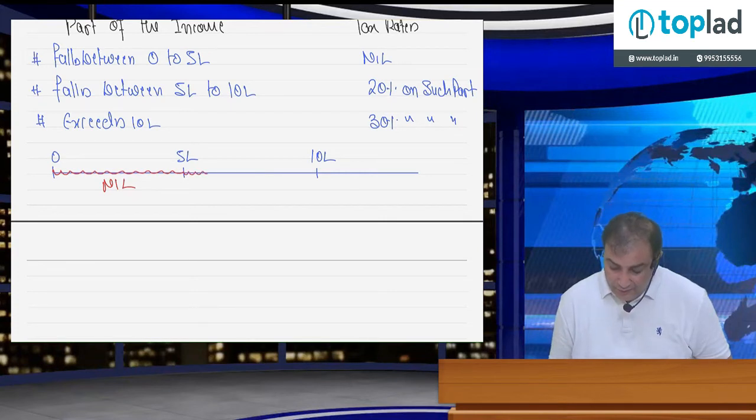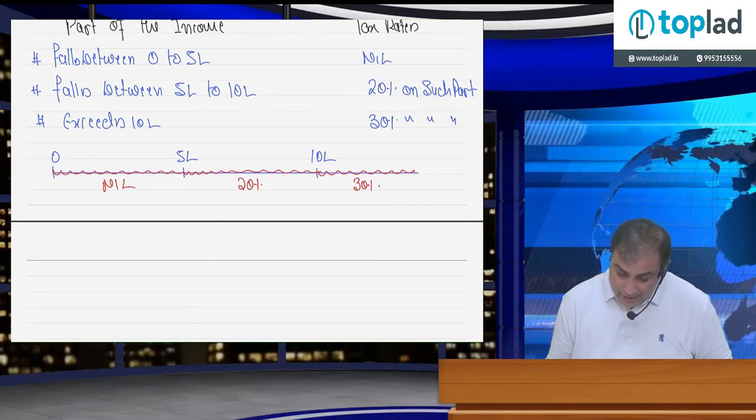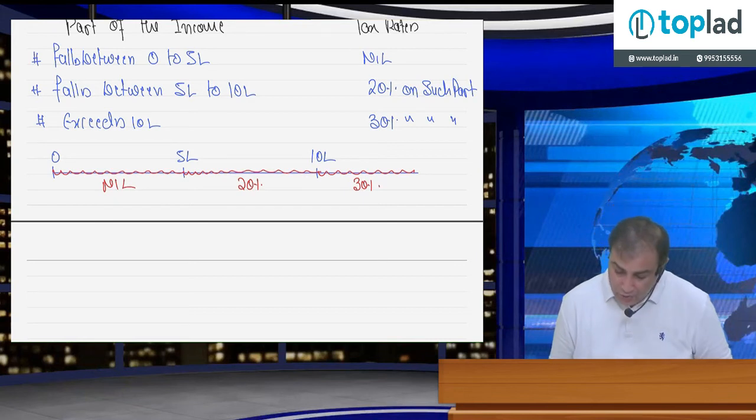The part of the income which falls between 5 lakh to 10 lakh, the tax rate is 20% on such part, and the part of the income which exceeds 10 lakh, tax rate is 30%. Same example again, 7 lakh rupees, Mr. A. So what if Mr. A is a super senior citizen and his total income is 7 lakh rupees? Now tell me what should be the tax rate?